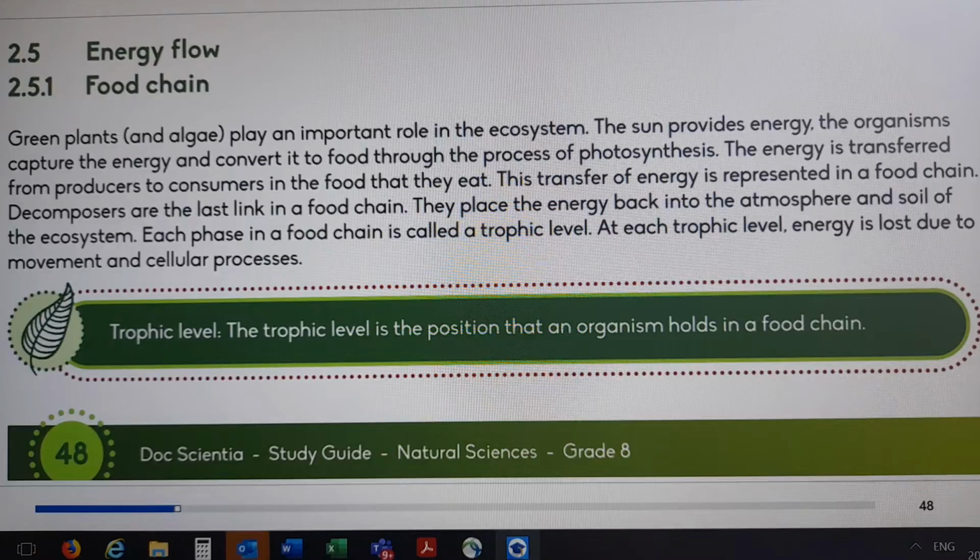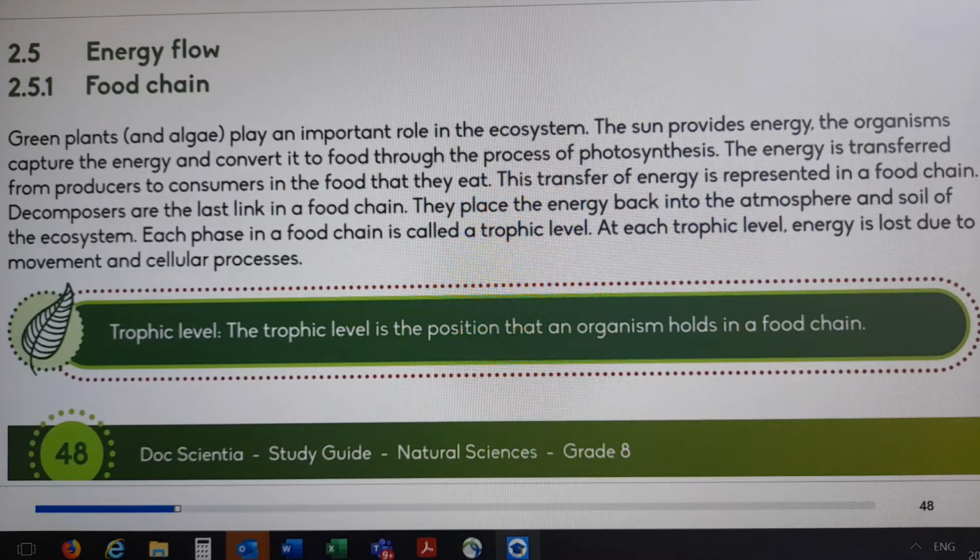Hello, this is grade 8, natural science. We are looking at life and living. It has got 3 units. We have covered unit number 1 on photosynthesis and respiration. We have covered part of unit 2, and the section that we are doing today, it's still under unit 2, and the topic is energy flow.